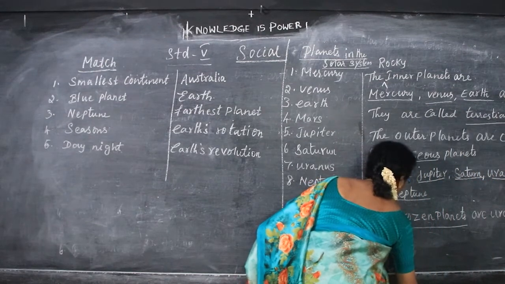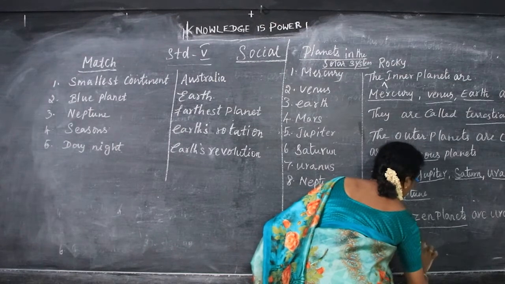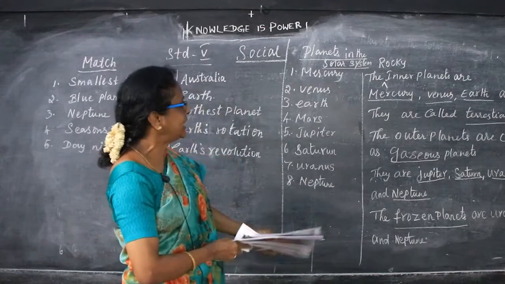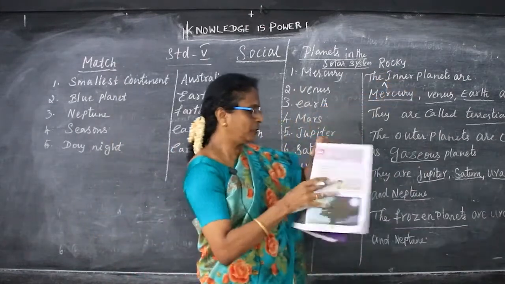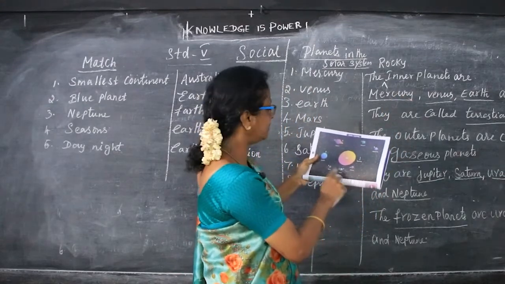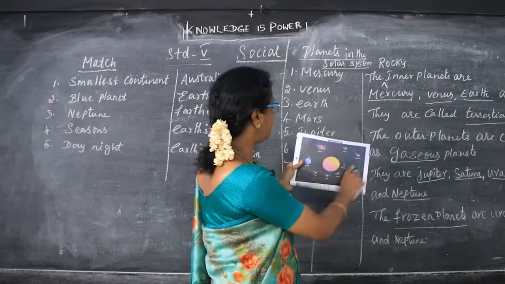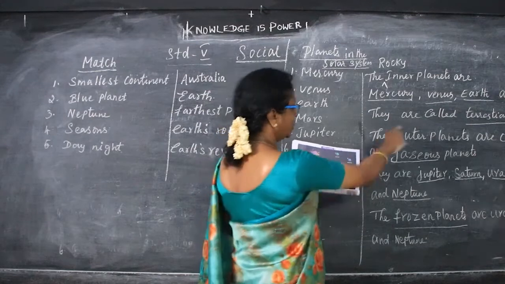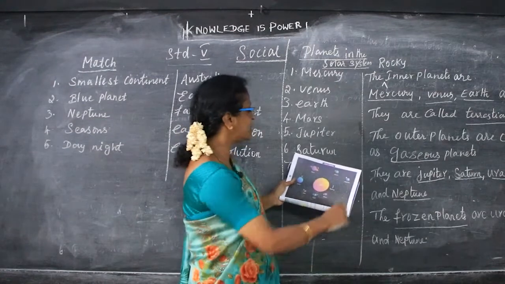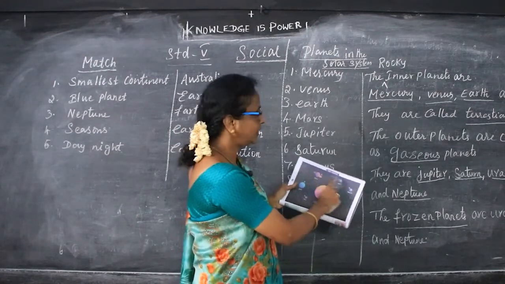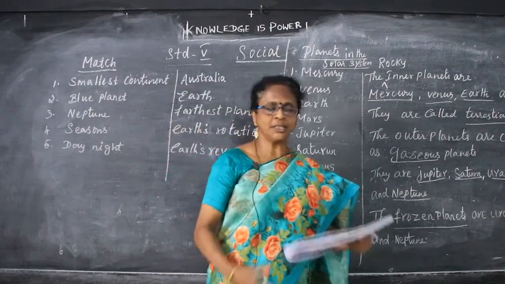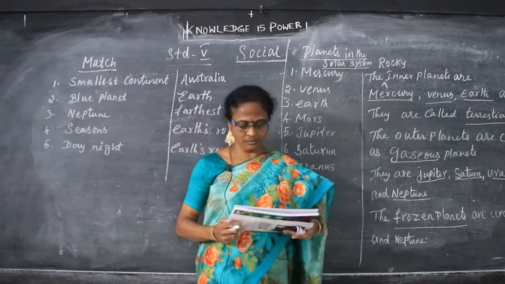Okay, children. So the rocky inner planets in this planet system are Mercury, Venus, Earth and Mars. These are the inner planets, and they are also called the terrestrial planets. The outer planets are called gaseous planets. Which are all the gaseous planets? Jupiter, Saturn, Uranus and Neptune. Which are the frozen planets? The frozen planets are Uranus and Neptune.